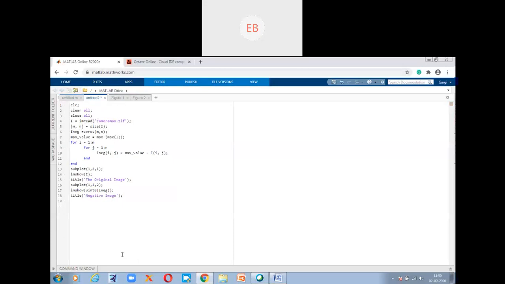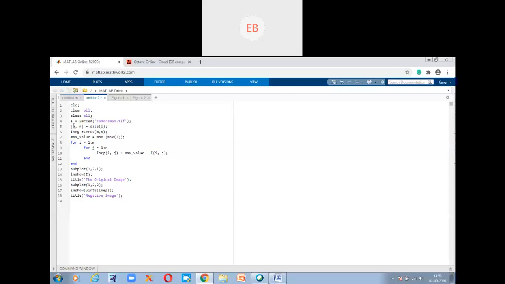So in the MATLAB folder, this image already exists, so I did not have to mention the path. You can go check in the MATLAB drive, and there you can check what all images are there, and from there you can use the images here. So I have used cameraman.tif from the drive, so I haven't mentioned any path.